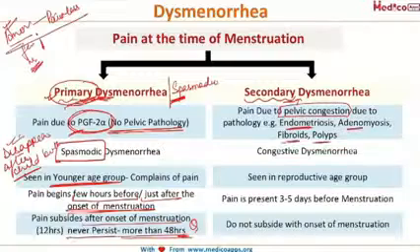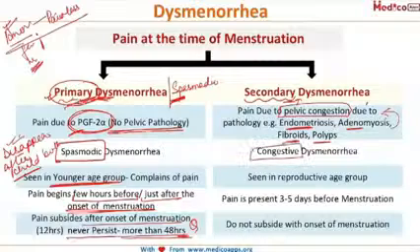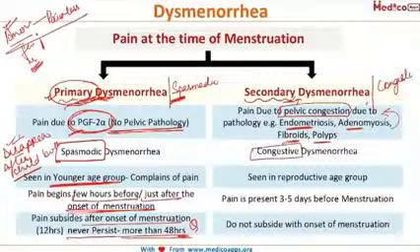So secondary to these pathologies, it can lead to pelvic congestion and thereby to secondary dysmenorrhea. This is the reason that secondary dysmenorrhea is also called congestive dysmenorrhea. They are one and the same thing. I told you that primary dysmenorrhea is also called spasmodic dysmenorrhea, and secondary dysmenorrhea is also called congestive dysmenorrhea.